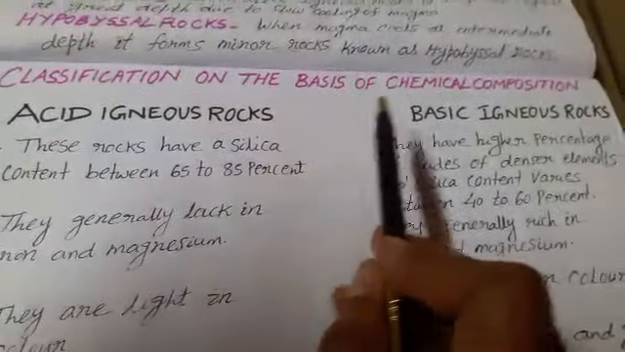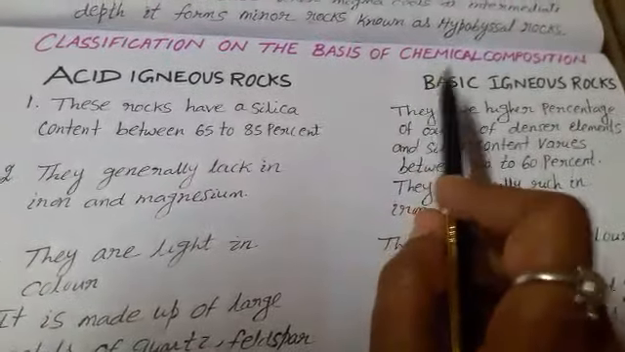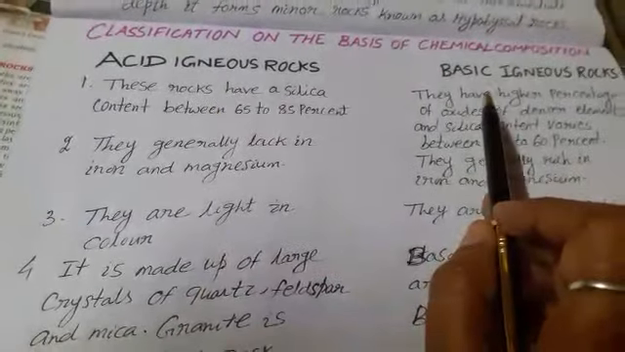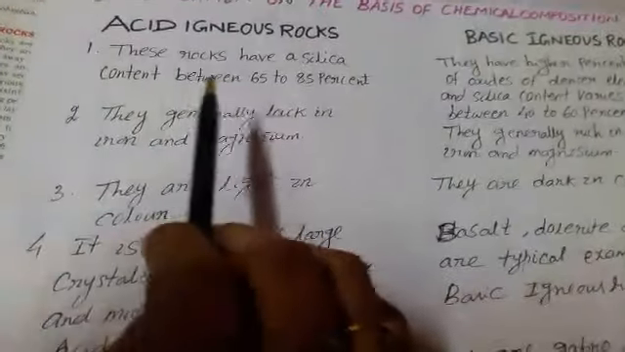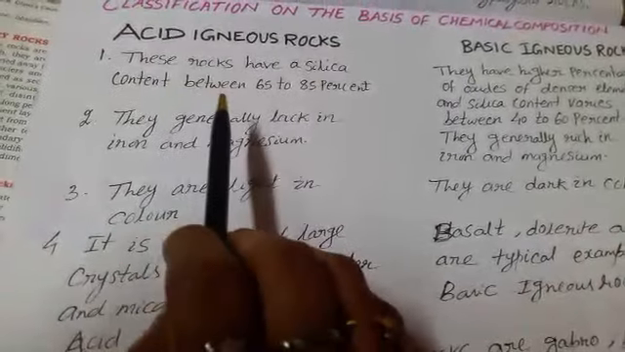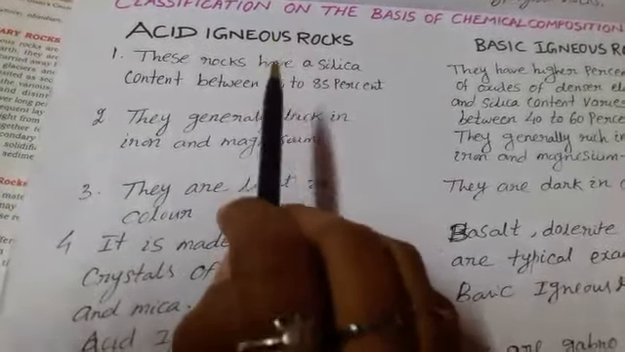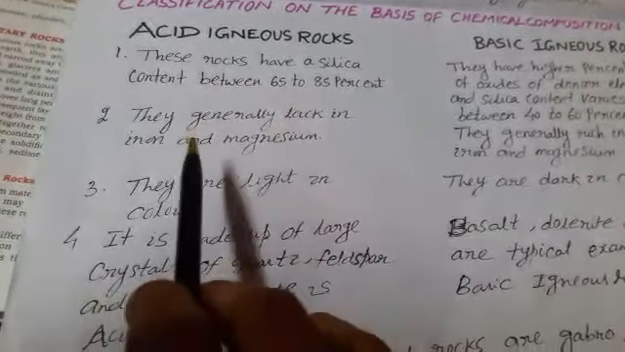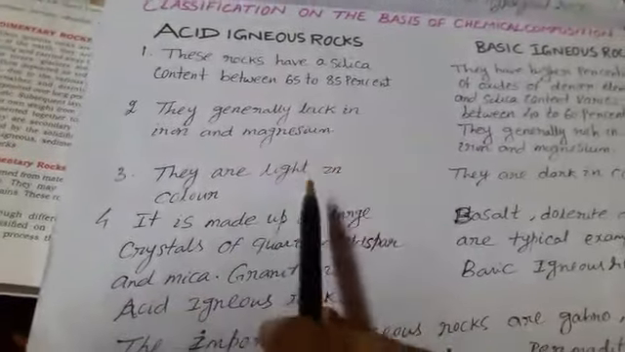Now we'll discuss classification on the basis of chemical composition, that is, classification of igneous rock on the basis of chemical composition. The first is acid igneous rock and the second is basic igneous rock. What do you mean by acid igneous rock? These rocks have silica content between 65 to 85%. Silica concentration is more in acid igneous rock. They generally lack iron and magnesium. They are light in color.